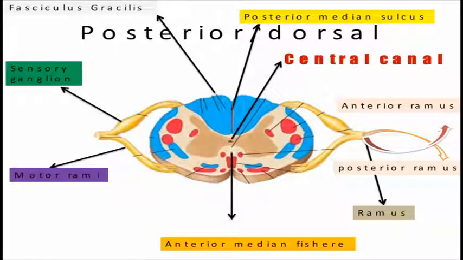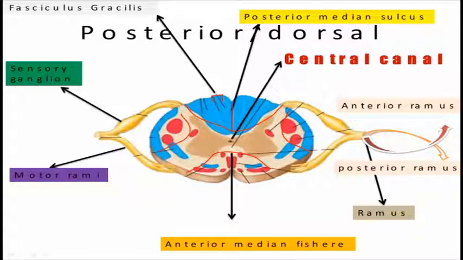Here you can see the fasciculus gracilis. These structures are called fasciculi: fasciculus posterior, fasciculus anterior, fasciculus lateral. The fasciculus gracilis is only found in the lower limb area, which I will tell you about in the enlargement of the lumbar region.